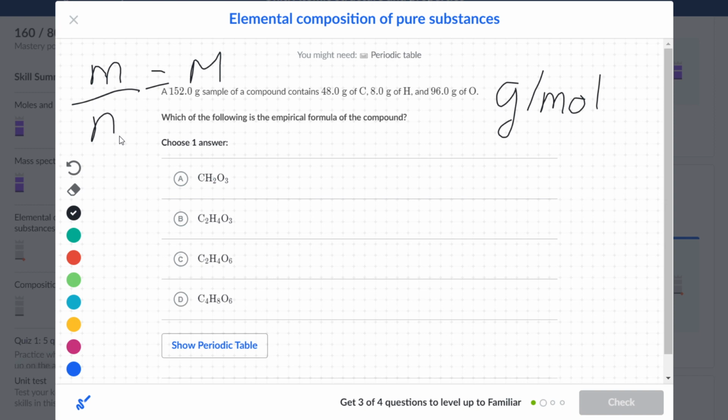We can multiply both sides by n and divide by the big M on both sides. And now we have it. The mole is equal to the mass divided by the molar mass. So let's see.